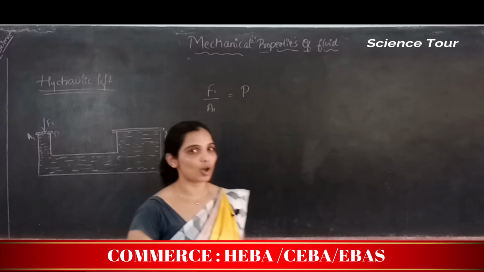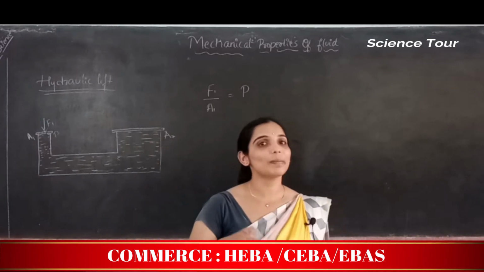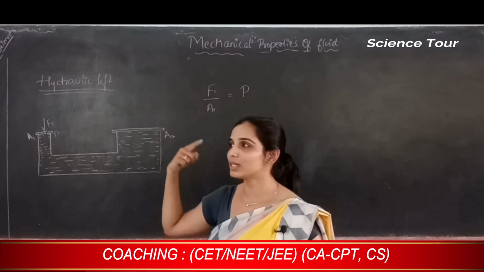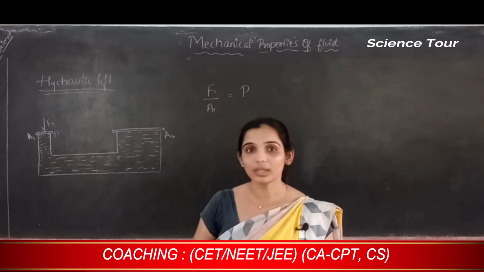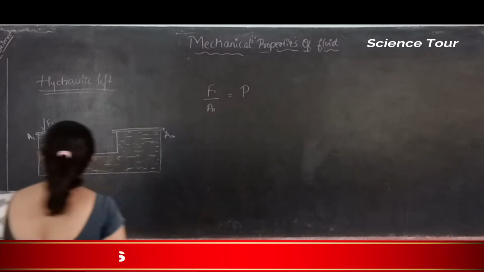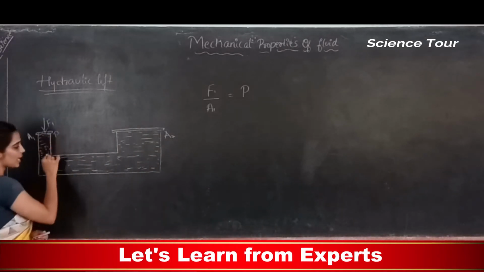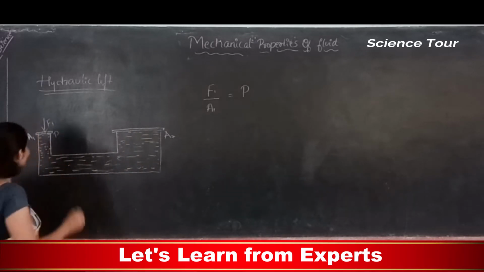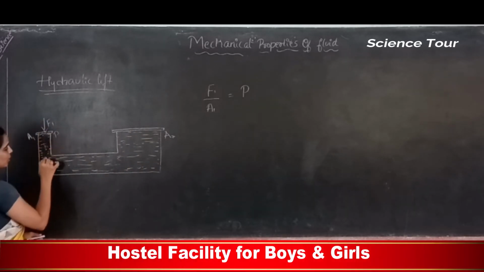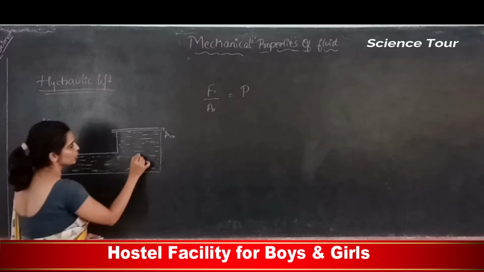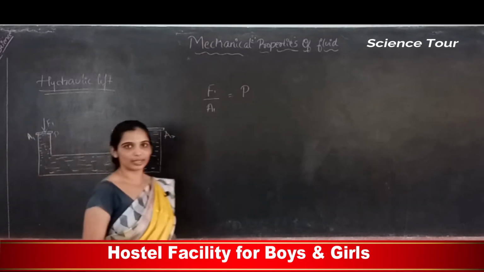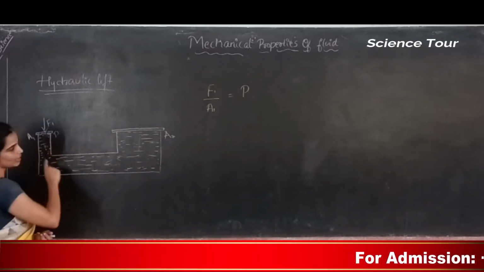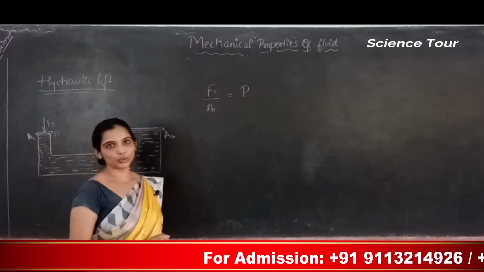Pascal's second law, another law, says that if you apply pressure at any point of the fluid, the same pressure is transmitted to every other point undiminished. Means whatever the pressure I apply here, the same pressure is transmitted everywhere, even here also. So what is the direction of force applied? This. So pressure will also be in the same direction. So pressure will be acted upward here. Correct? So the pressure in this part of the fluid is transmitted up to here.